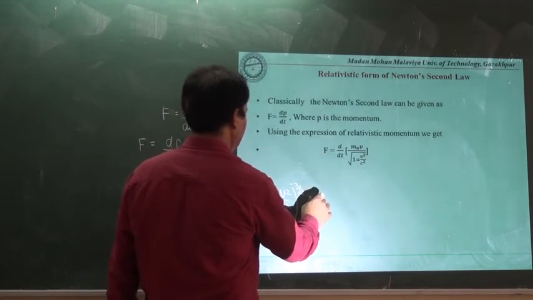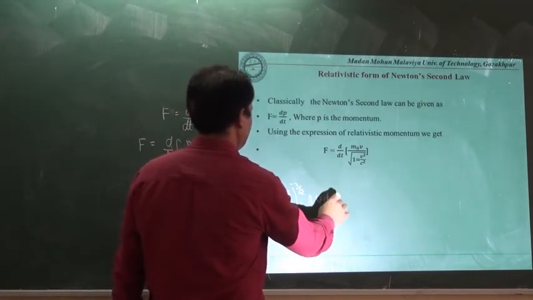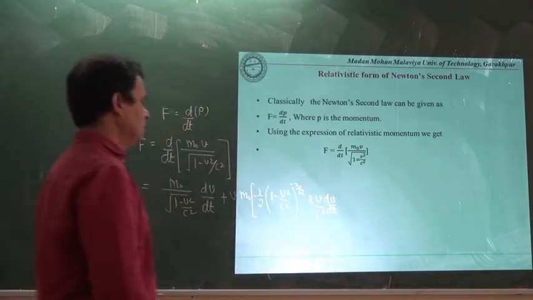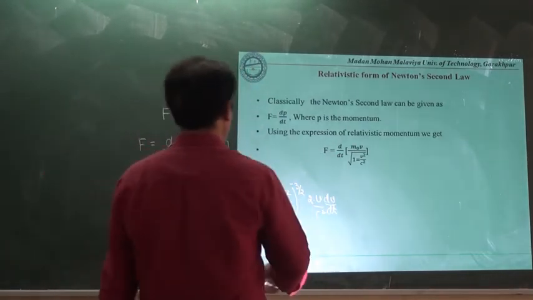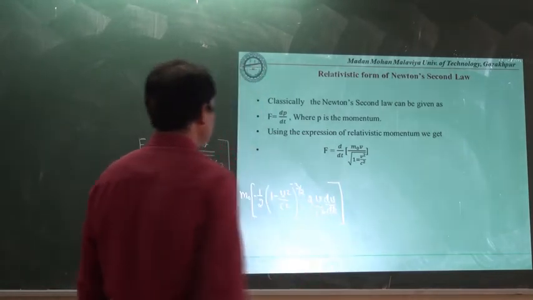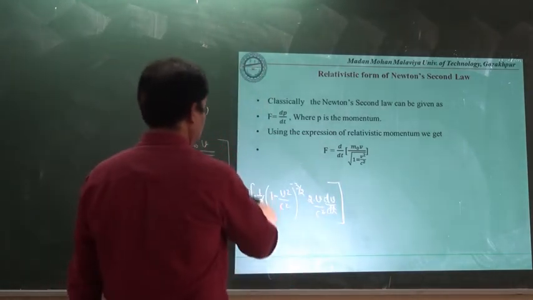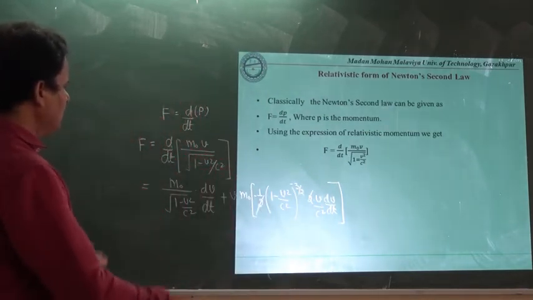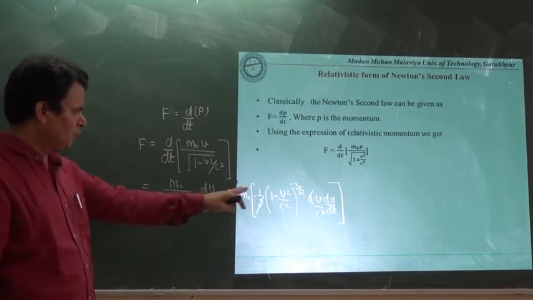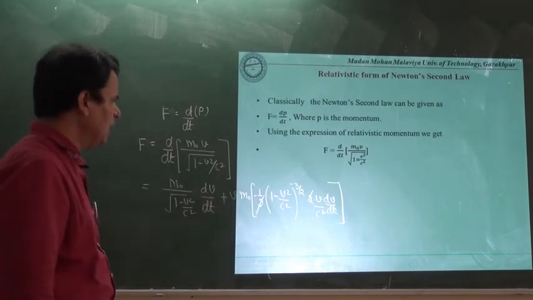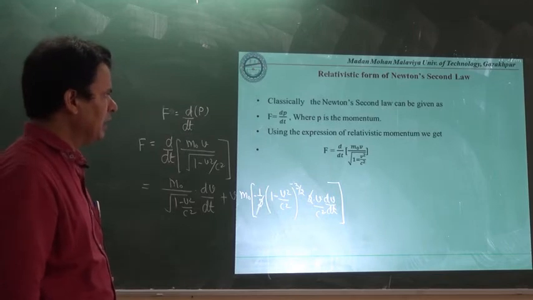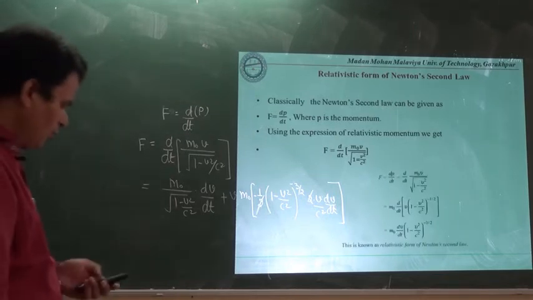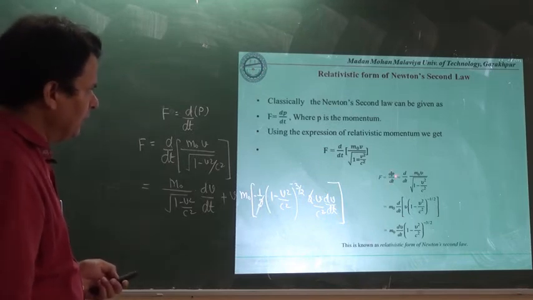That's why we will have 2 times v dv upon dt, and here upon c square will be there because c is a constant quantity. When we solve this, this 2 and 2 will cancel out, and if we take this quantity, 1 minus v square upon c square to the power minus 3 by 2, as a common, then we'll have the expression in this way, what we have already written here, that d by dt of